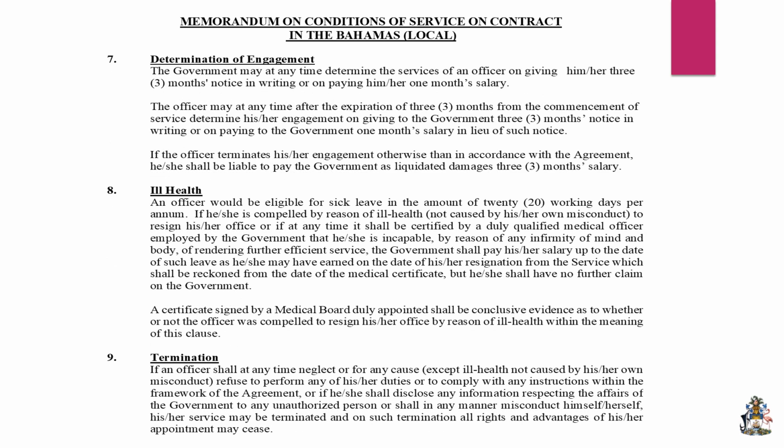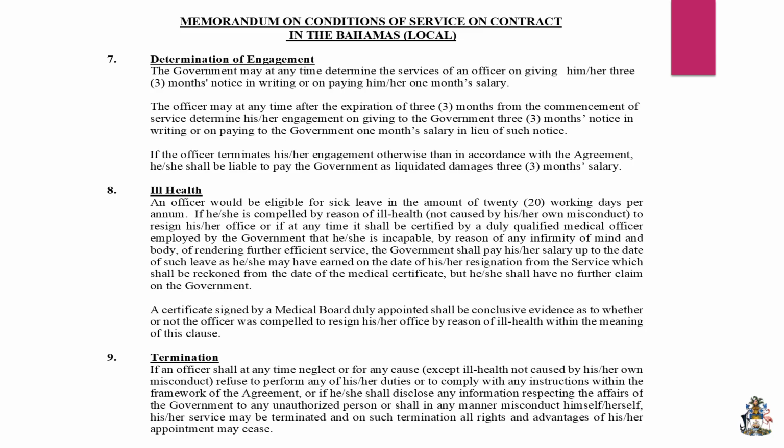So number 7 is the termination of engagement. This speaks to separation, the officer's separation from his employment. If the officer determines that he wishes to leave, or if the government wishes the officer to be disengaged, a 3 months notice must be given. If a 3 months notice is not given, and the government is the one terminating the employment, the government would have to give the officer 1 month's salary in lieu of notice. If the officer is terminating the employment, the same thing applies. You would have to pay the government 1 month's salary in lieu of notice. And this number 7 is currently under amendment.